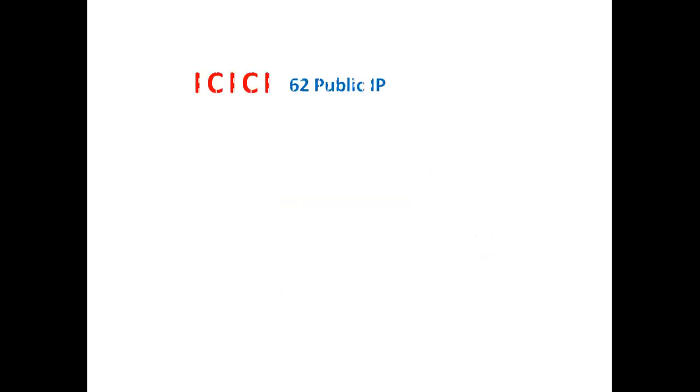Now this is my first lab. ICIC needs 62 public IP addresses. But these 62 public IPs require one network and one broadcast address.